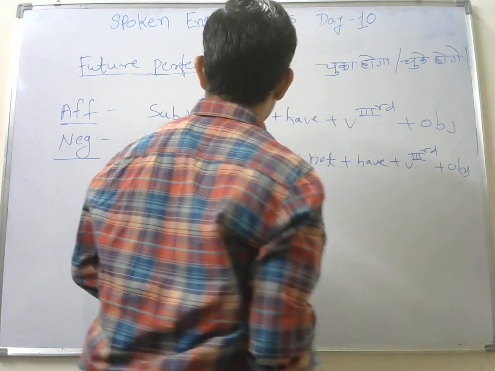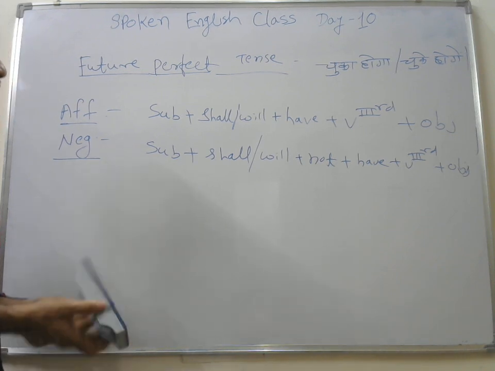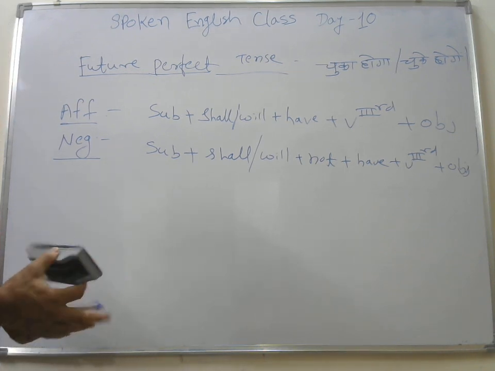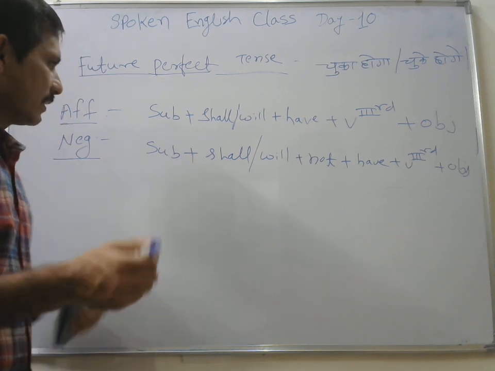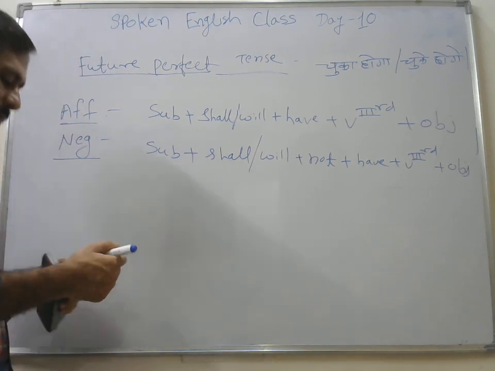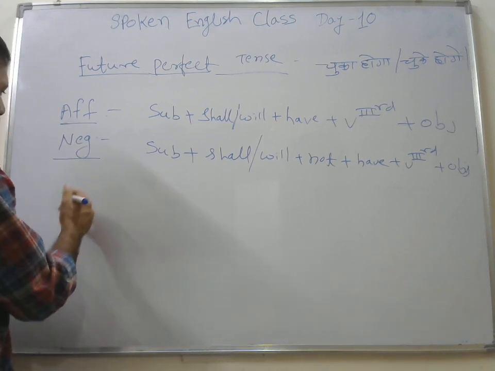So this was your negative sentences, okay. They shall not have played cricket, okay, they shall not have played cricket, they shall not have gone to school. So these are some examples of it, okay.